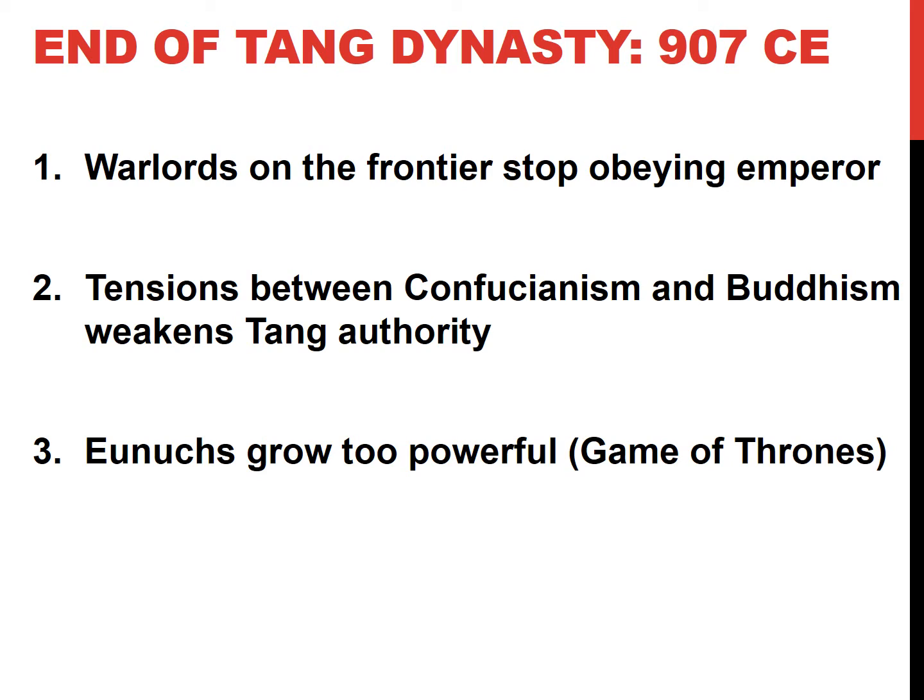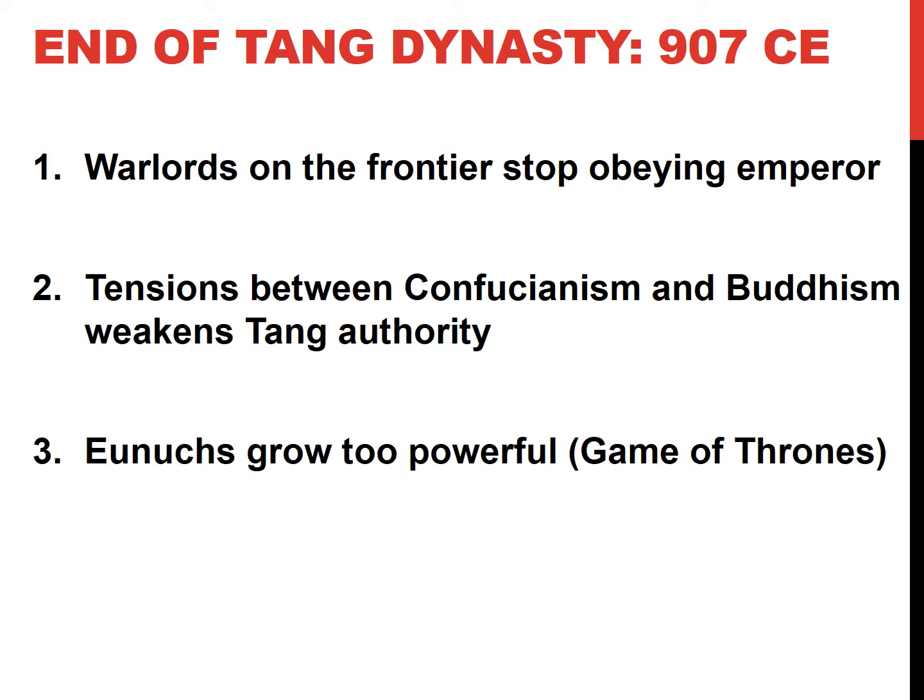Eunuchs grow powerful. Eunuchs are men that are castrated. Look that up on your own time. Some of you guys are crossing your legs right now. They're castrated so that they won't have affairs with any of the emperor's wives or concubines. So the emperor can have multiple wives, and they can also have concubines. Concubines are their side pieces, basically. Hopefully I'm allowed to say that. That means that they're not married to them, but they keep them kind of in a back house in the back of the castle. And you know what happens there.